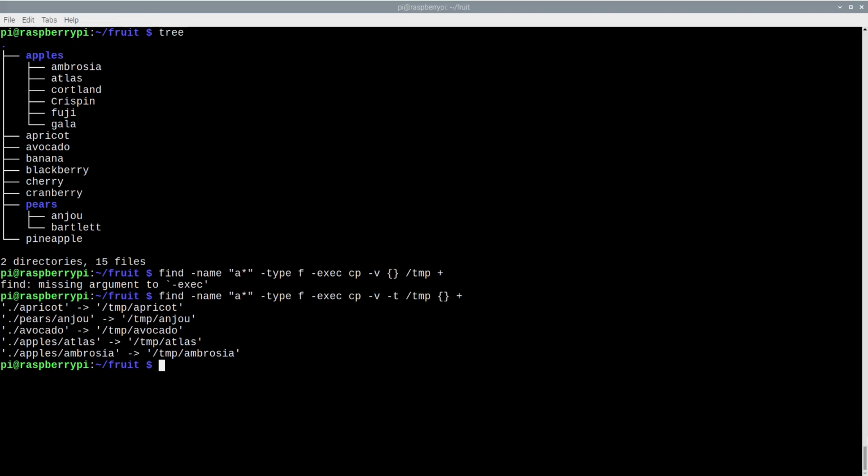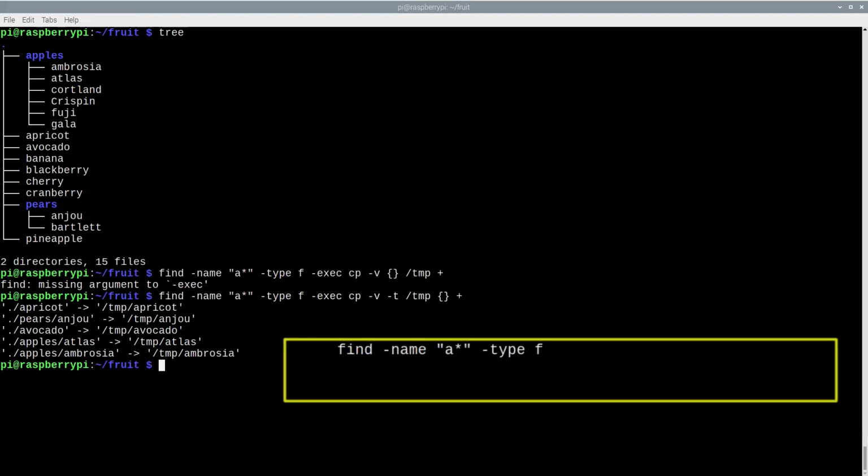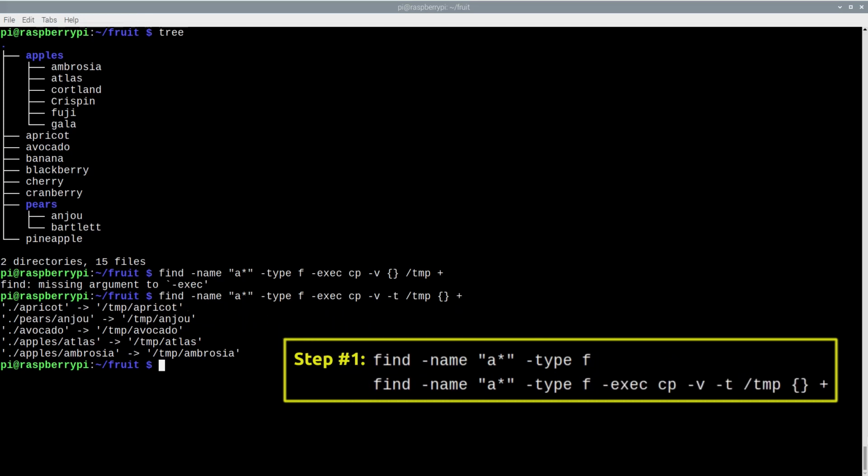I strongly suggest to have a multi-step approach with the find command if you are using the exec option, at least until you become proficient. Run a plain find command first, just to display the results, and only then add the exec option for a second run. You will make fewer mistakes that way, especially with exec commands that make changes to the file system.